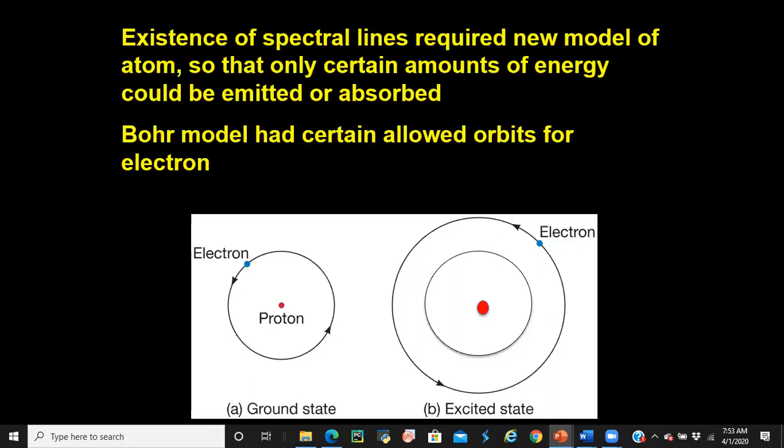right? When this electron gets a certain amount of energy from photons or from colliding with some particles, it will get excited. That means it will move from this orbital to the next orbital. Here it is going up from the first orbital to the next orbital. So this is said to be the excited state.